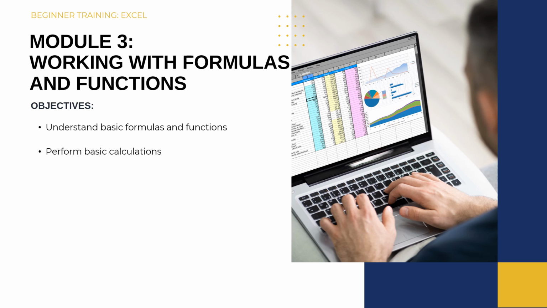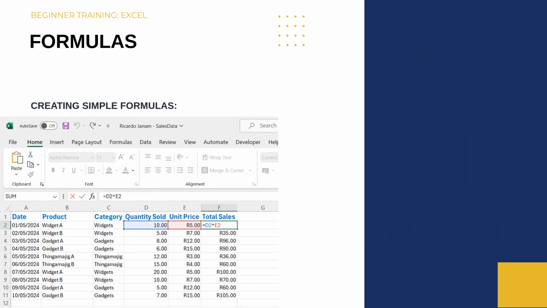In Module 3, we will cover working with formulas and functions, and I'll show you basic formulas and functions and how to perform basic calculations. Formulas are essential for calculations in Excel. To create a formula, we always start with an equal sign.